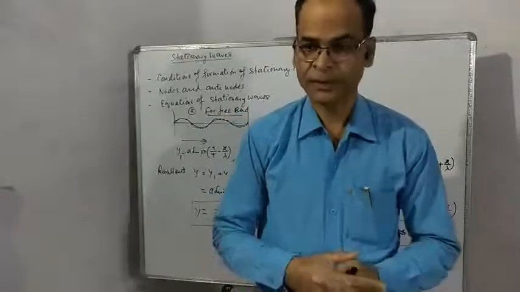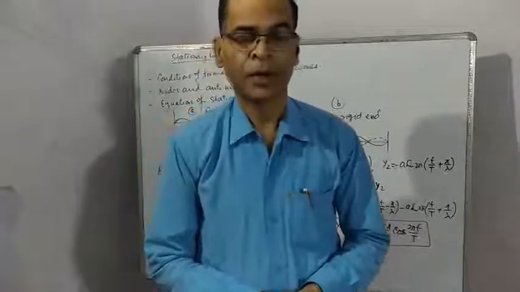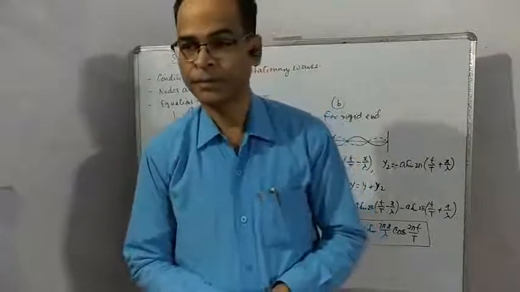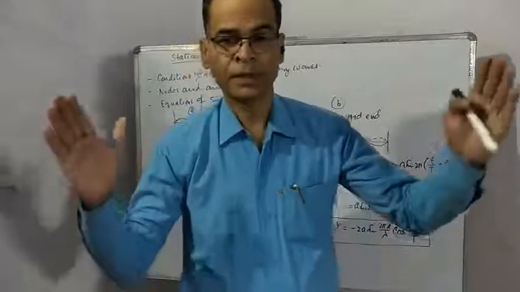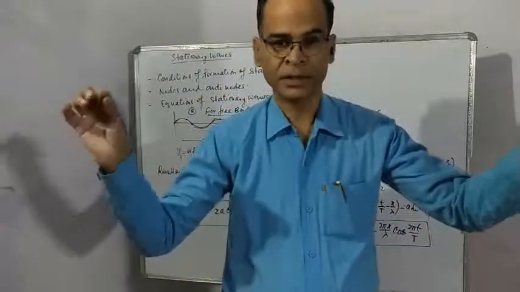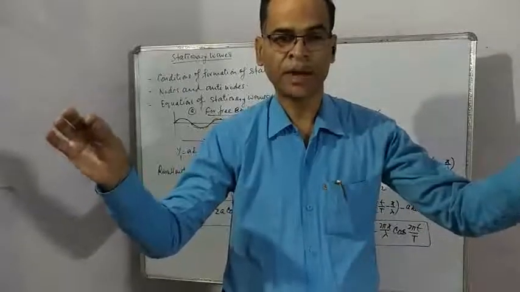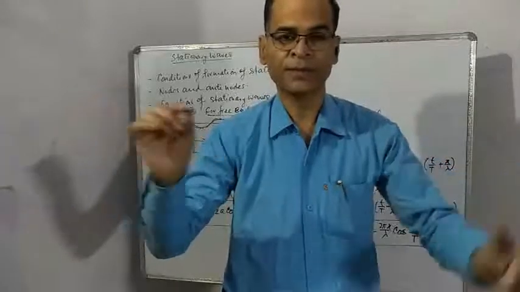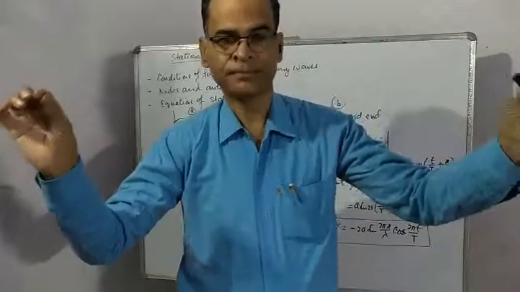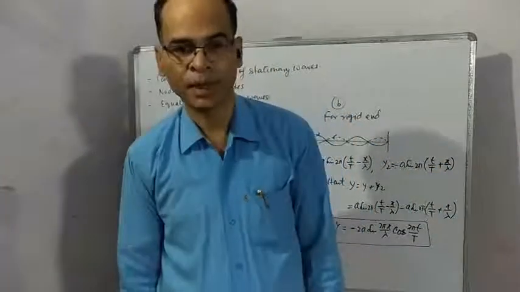For wave propagation, there are two types of medium: free medium or open medium, and second is bound medium. Bound medium means when the two boundaries are fixed. For example, if a string is stretched between 2 points, then the string will behave like a bound medium, because whatever wave is produced in the string will not go beyond these two boundaries. So such type of medium whose boundaries are fixed is called bound medium.